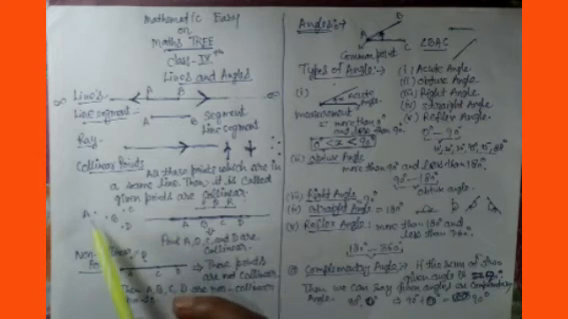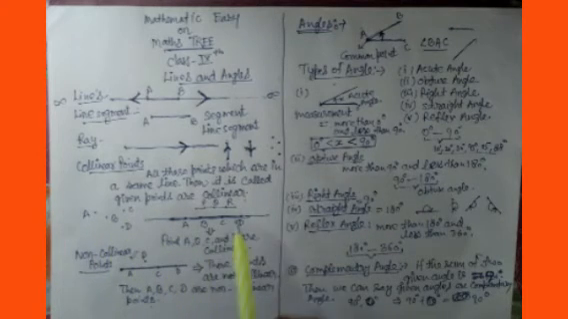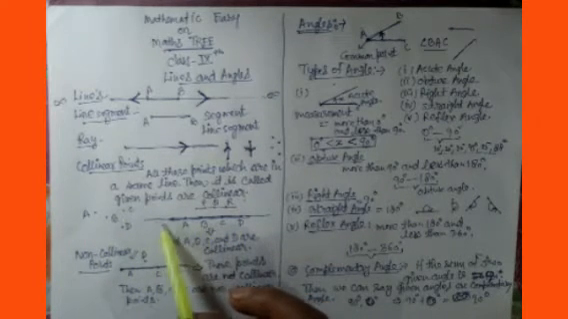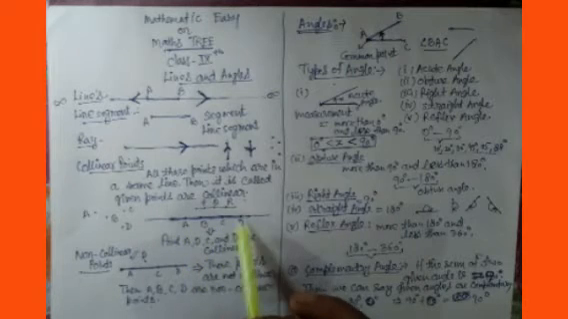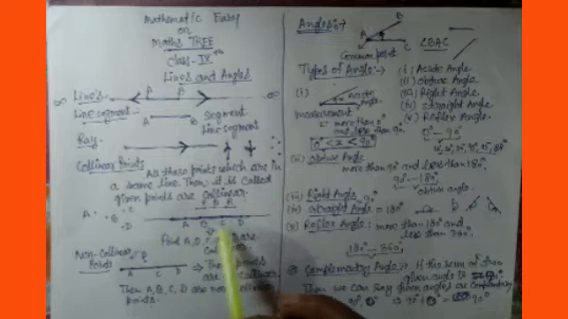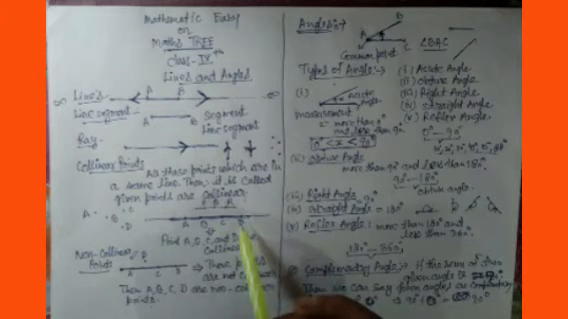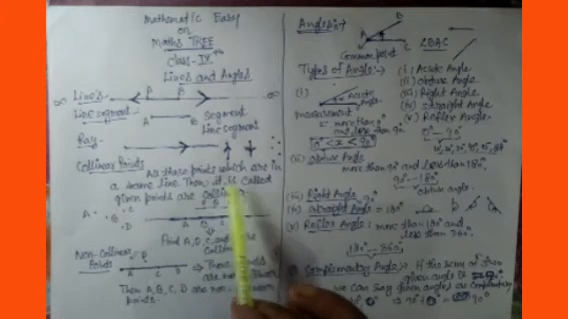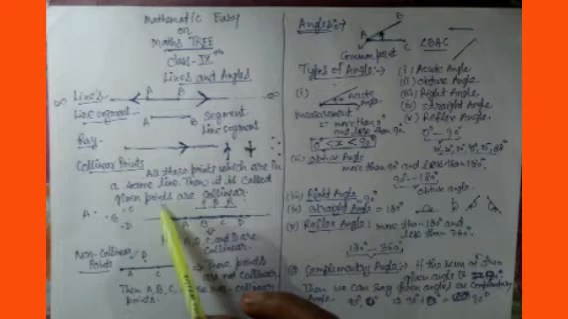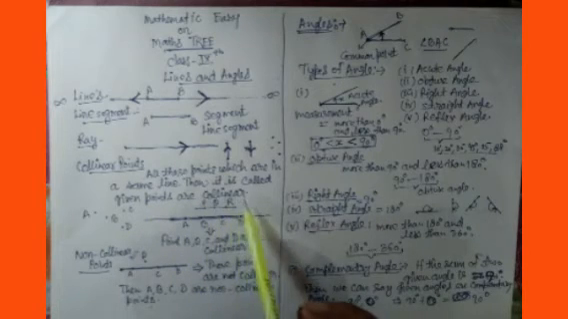Then we will say these given points A, B, C, D are collinear points. Why? Because they are lying in this line, not up, not down, in the same line. So we will call these 4 points collinear points, meaning all those points which are in the same line. Then the given points are called collinear.